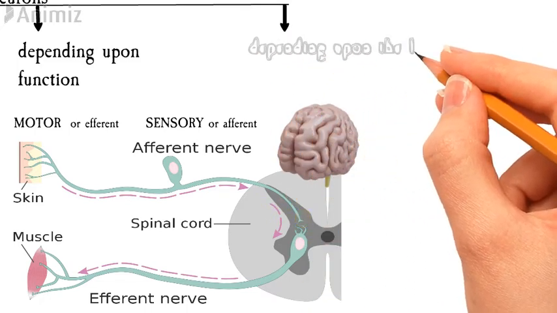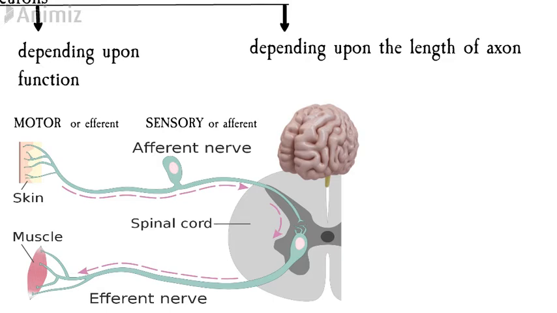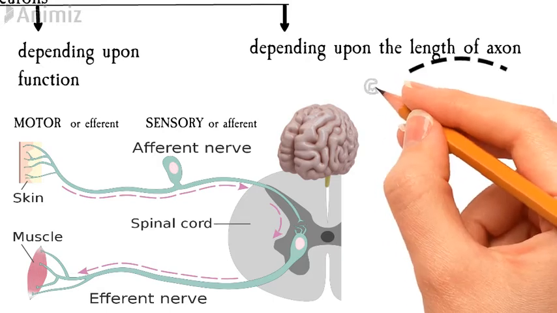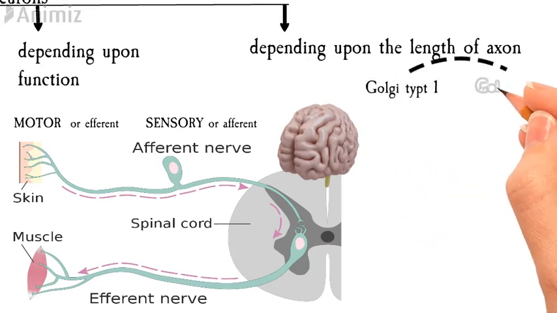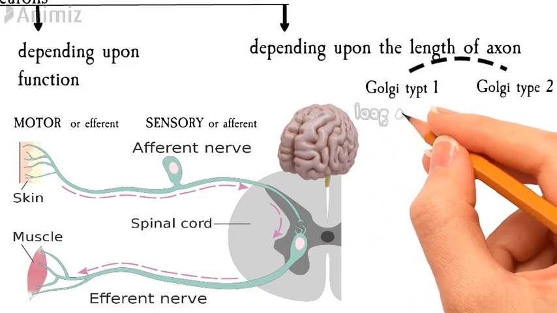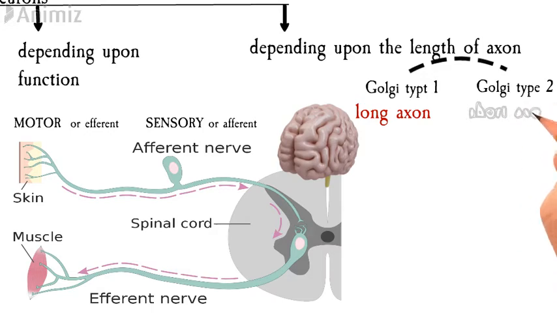Depending upon the length of axon, neurons are divided into two types, Golgi type 1 neurons and Golgi type 2 neurons. Golgi type 1 neurons have long axons, whereas Golgi type 2 neurons have short axons.